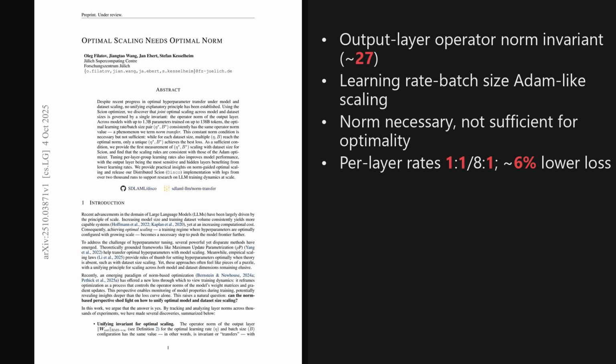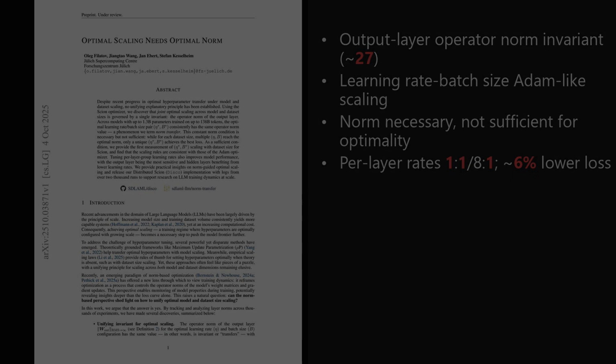Beyond the invariant, the study reports Adam-like scaling rules for the optimal learning rate and batch size, shows per layer group tuning can improve loss by up to 6%, spans models to 1.3B parameters and 138B tokens, and releases distributed Scion logs from over 2,000 runs.